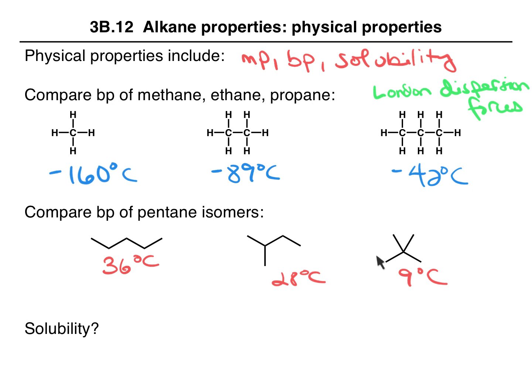So now we're talking about kind of a spherical shape. There's a lot less surface area, so less room for induced dipole interactions. So not a lot of contact between one molecule of 2,2-dimethylpropane and another molecule of the same. For the same molecular weight and the same type of intermolecular forces, as the surface area increases, the boiling point will increase.